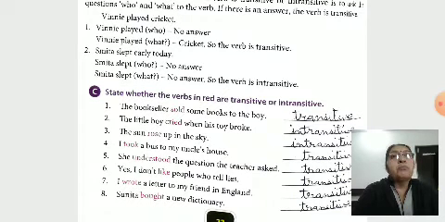I took a bus to my uncle's house. I don't like people who tell lies. I wrote, but what? A letter to my friend in England. Transitive. Okay, I hope you understand chapter 5, verbs, and do more and more practice of each and every exercise